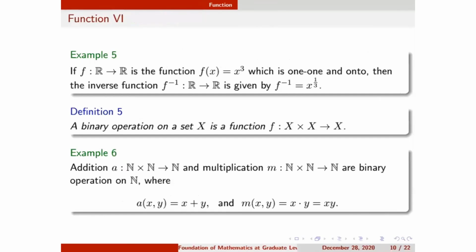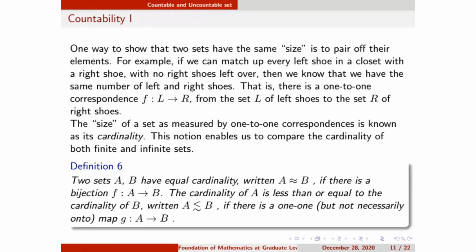So the next topic is about, we studied the function. Now we come to countability. What is countability? When we talk about a set, we generally talk about how many elements are there in a set. Say the number of elements in a set is finite, say there is a set A where elements are 1, 2, 3 up to 10. So there are a total of 10 elements. We say this set A is finite, and the number of elements in the set is 10, so 10 is called the cardinality of set A.